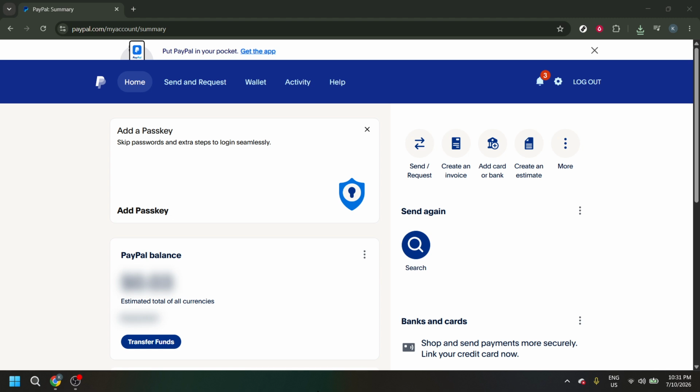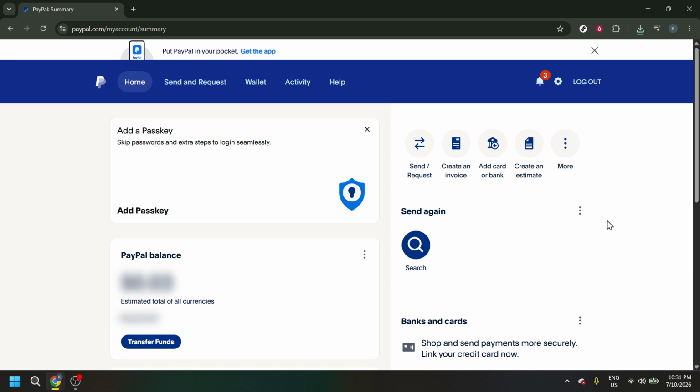To begin, make sure you already have the PayPal page open in your browser. Once you're on the page, look to the top area of your browser and tap the three-dot menu. This menu usually contains extra browser options, settings, and tools. So if you don't see it right away, just check the upper corner of the screen.